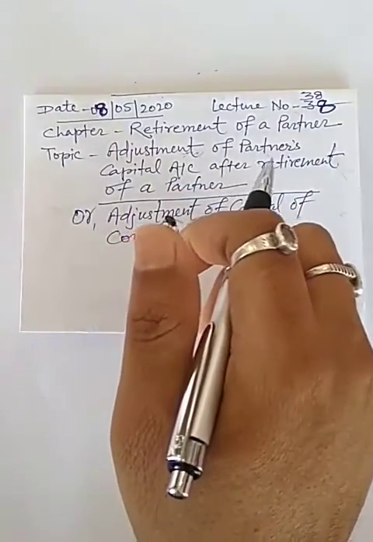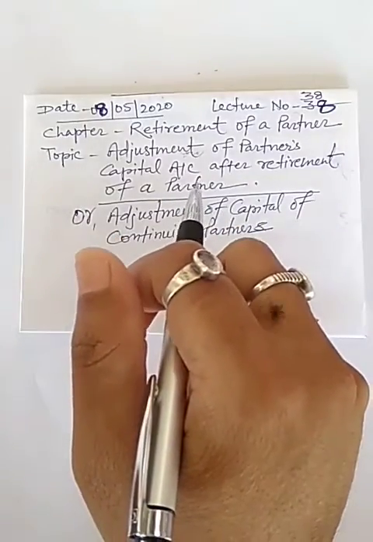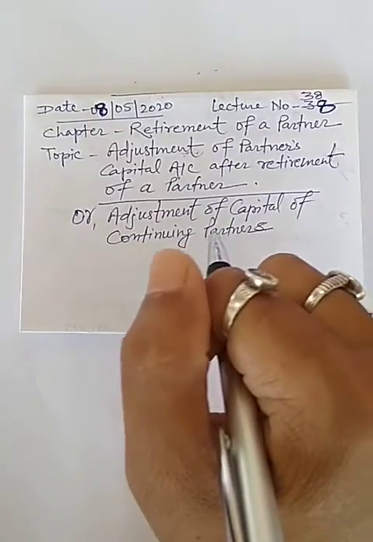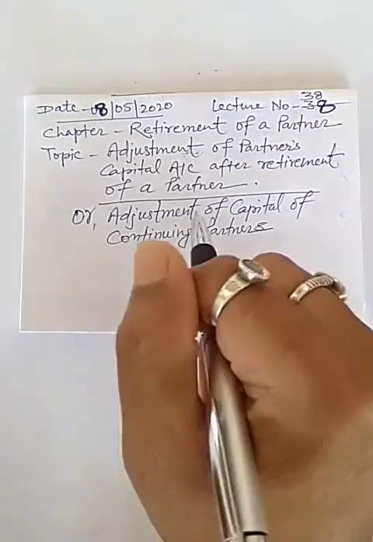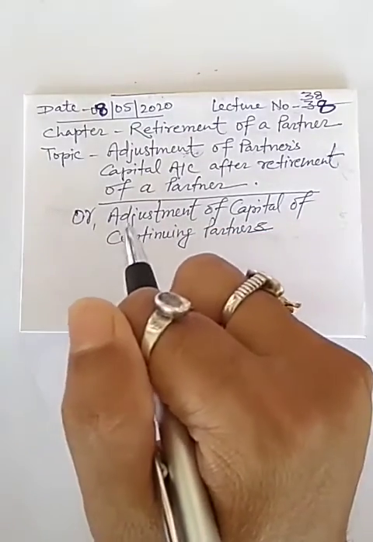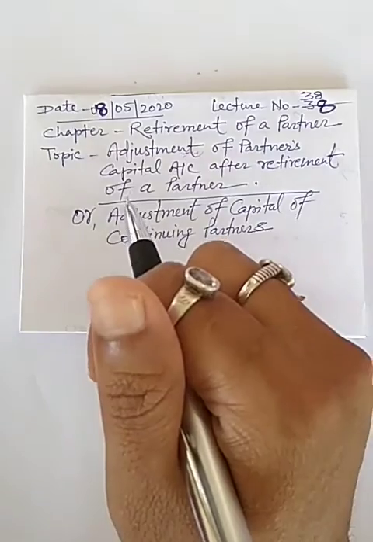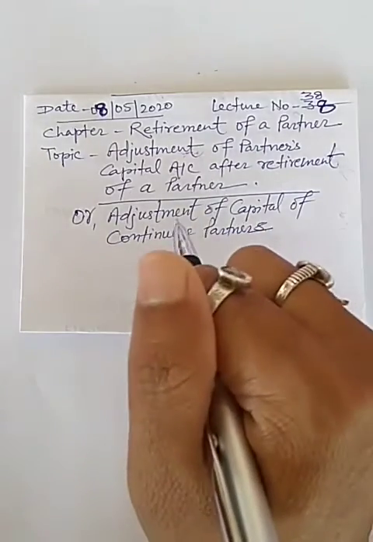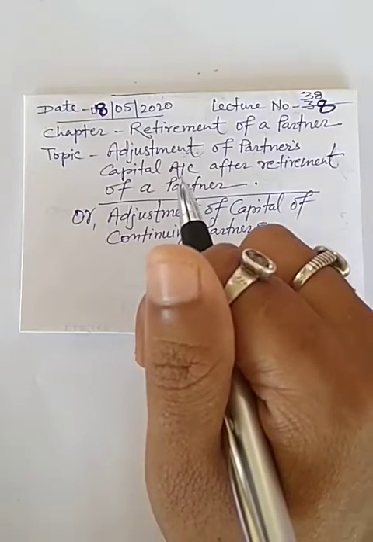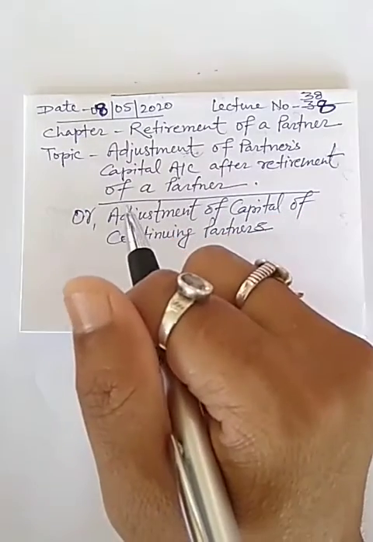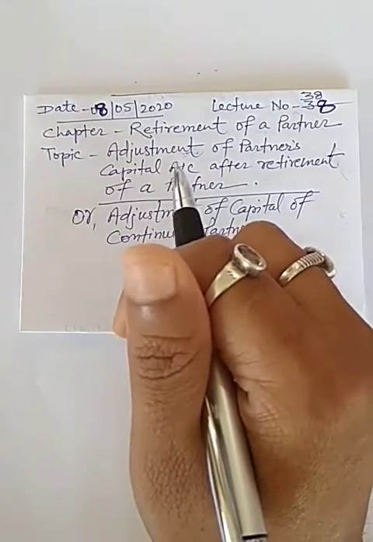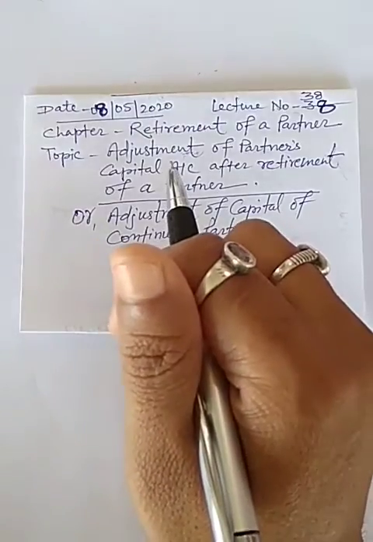Topic is adjustment of a partner capital account of continuing partner, and I will solve today a practical problem based on it, and this question will be asked for 8 marks in the CBSE board. So see some questions and their answers.